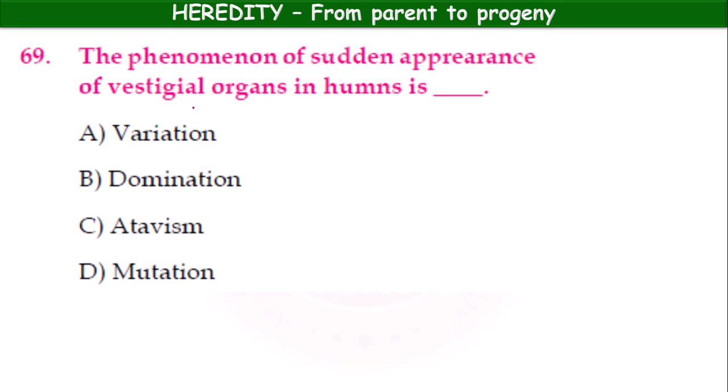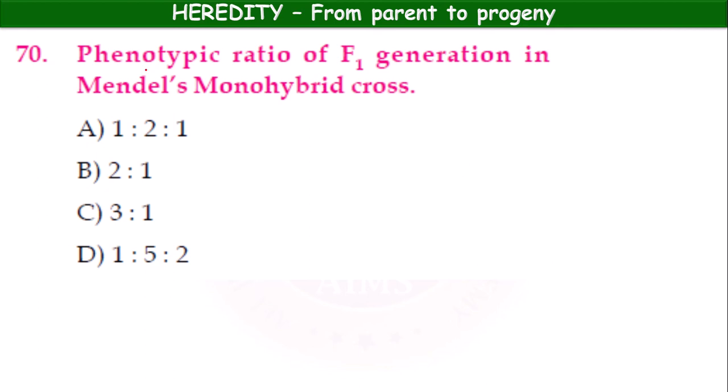The phenomenon of sudden appearance of vestigial organs in humans is variation, dominance, atavism, mutation. What do you call this? Atavism. Atavism is the phenomenon of sudden appearance of vestigial organs in humans. The phenotypic ratio of F1 generation in Mendel's monohybrid cross: 1:2:1, 2:1, 3:1, 1:5:2. It is 3:1. It is the phenotypic ratio.